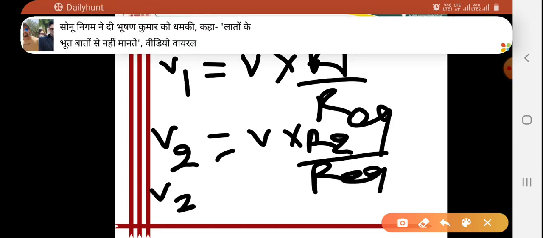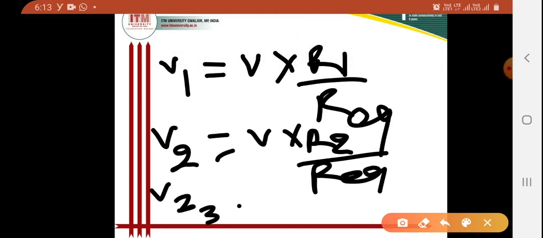Similarly for V3, I can write V into R3 divided by R equivalent. So this is the voltage divider rule. This will be helpful to us when we do some numericals.